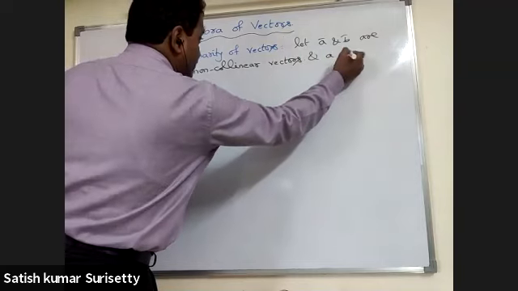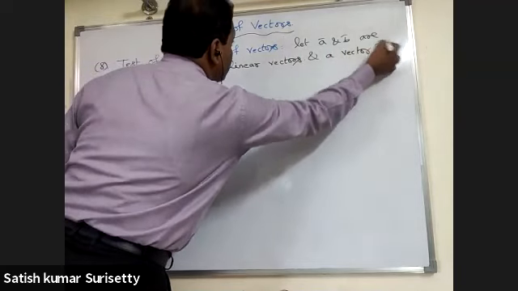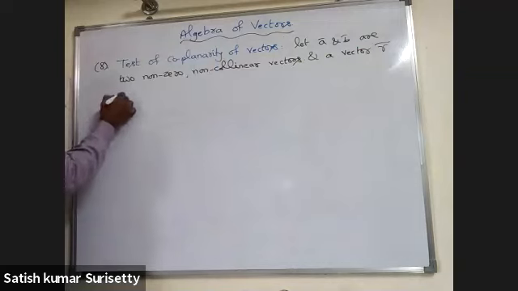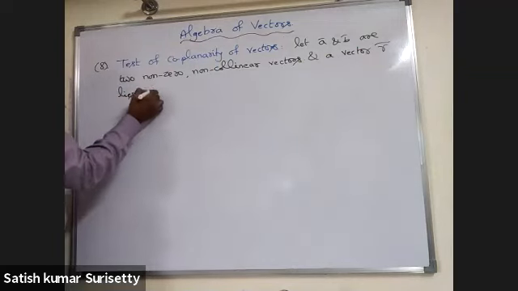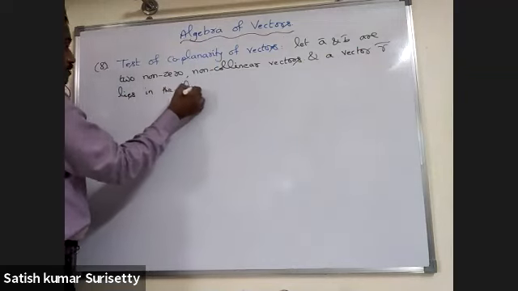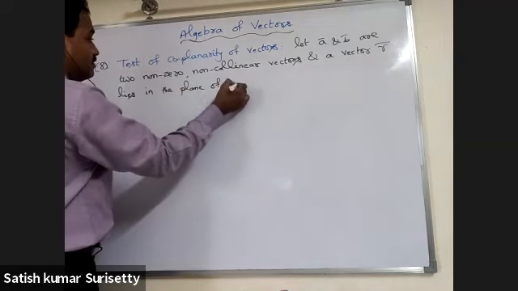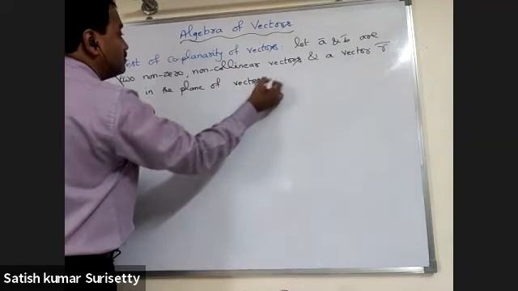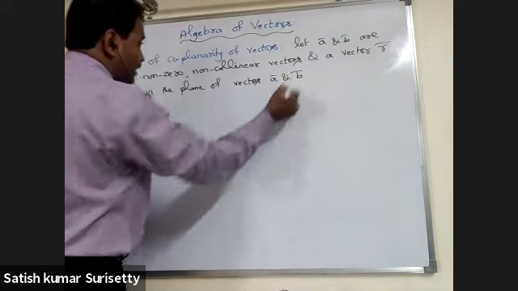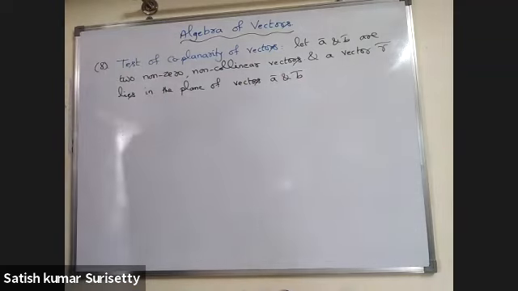And a vector R bar lies in the plane of vectors A bar and B bar.